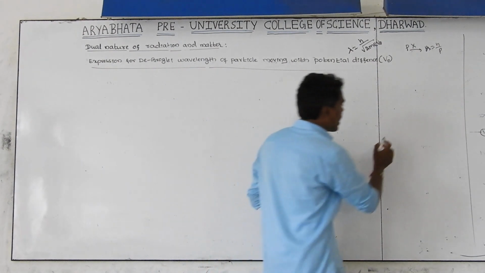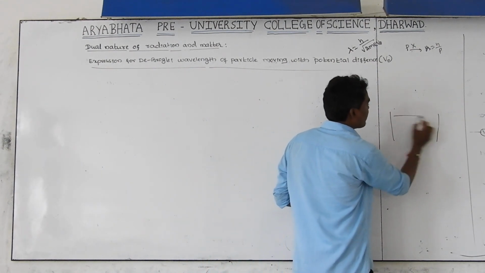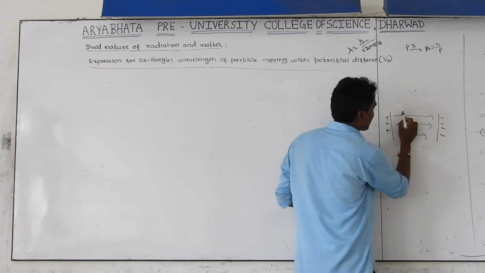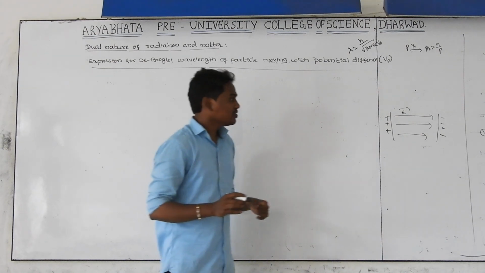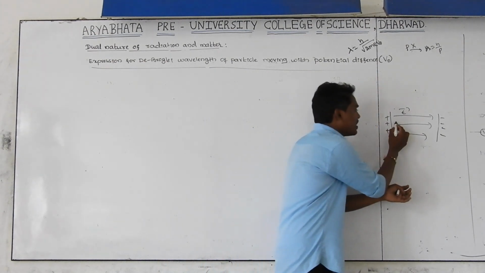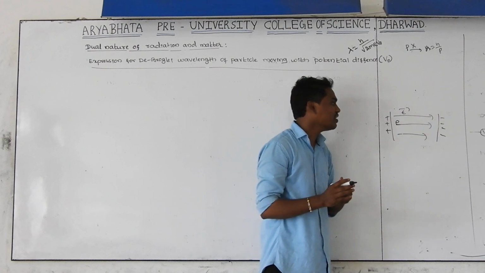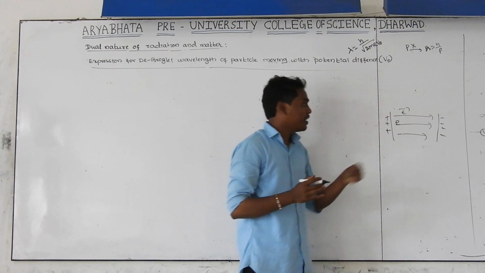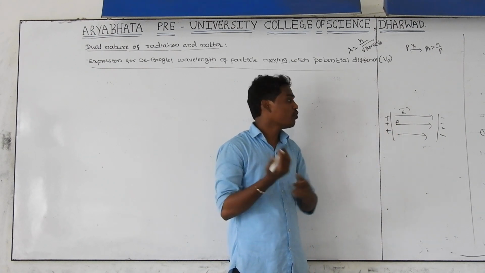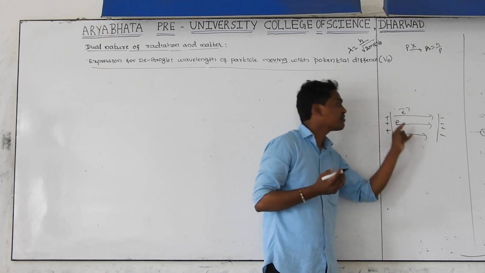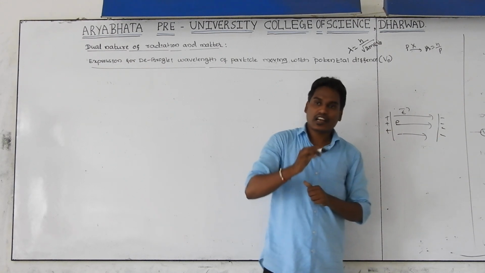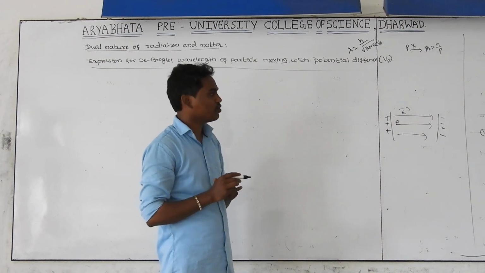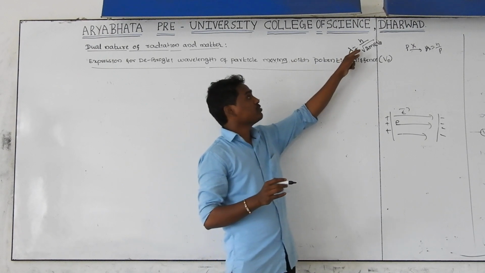Whenever those particles are moving in presence of an electrical field. Getting? This is a positive plate and this is a negative plate. This is the electrical field direction. Whenever the electron is moving in presence of electrical field, that's why we have taken the potential difference between these two plates. Whenever particles having charge are moving in presence of a potential difference or electrical field, they are also moving in the form of waves. Those waves are called matter waves. The wavelength of those matter waves can be calculated by using this formula.